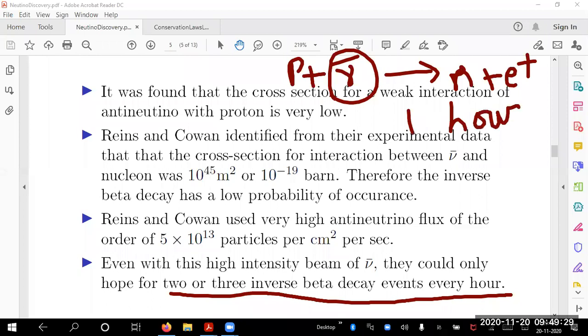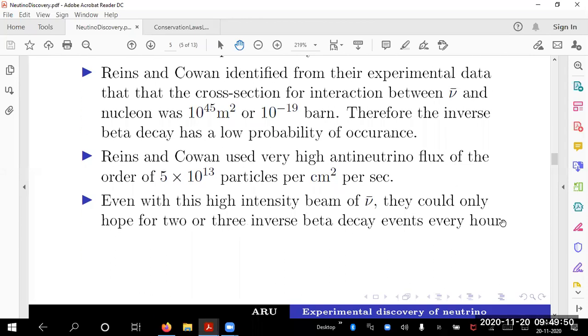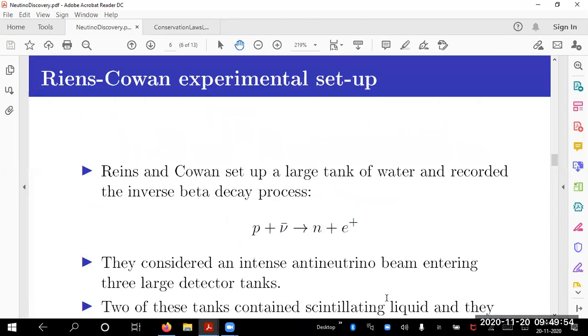What is expected in 1 hour? With per second probably high flux, you will only observe 2 or 3 because the cross section is very low. I hope you understand what I am saying. So they attempted this experiment with 2 or 3 such events per hour. That's the final conclusion, but I am telling you in the beginning itself.